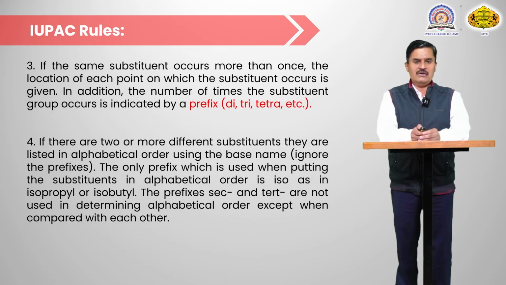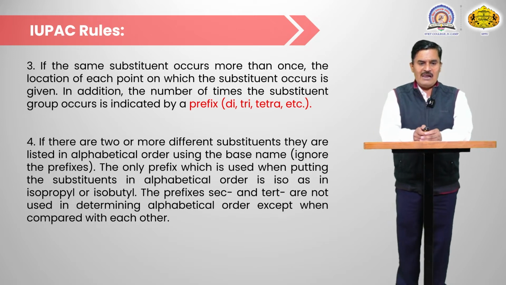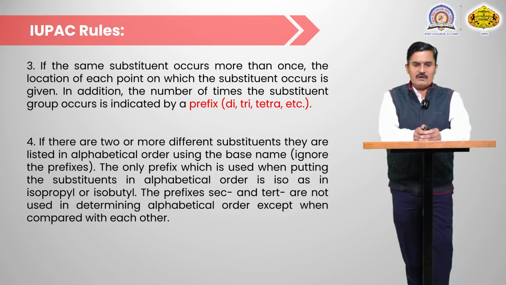If the same substituent occurs more than once, the location of each point on which the substituent occurs is given. If 2 methyl groups are present, then use di. If 3 methyl groups are present, use tri or tetra, in this way. If there are 2 or more different substituents, they are listed in alphabetical order using the base name.